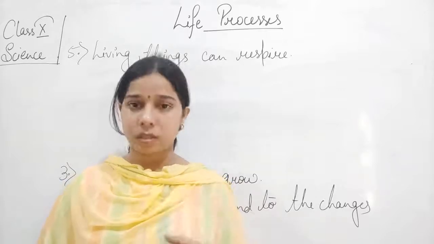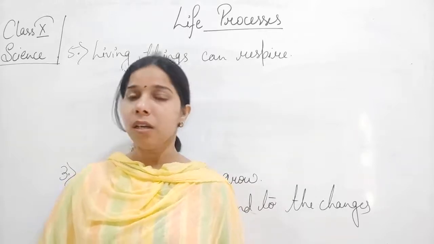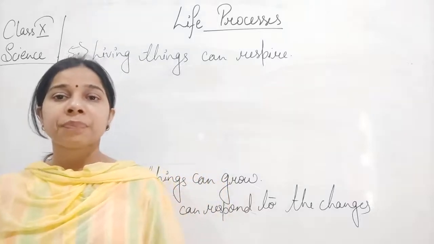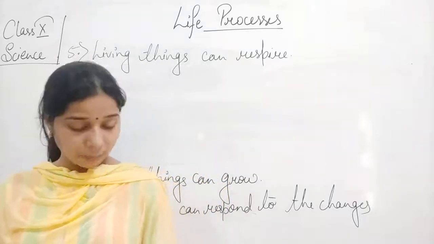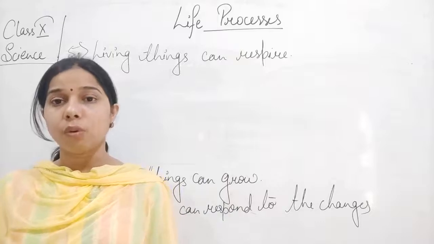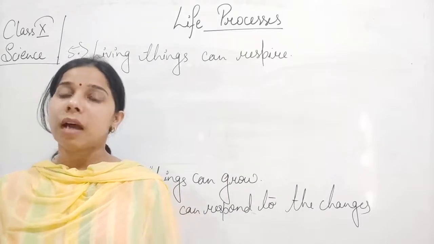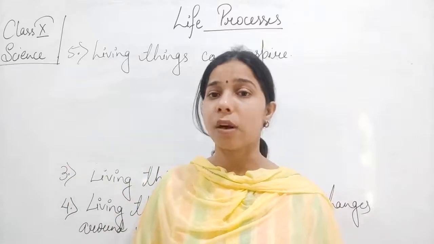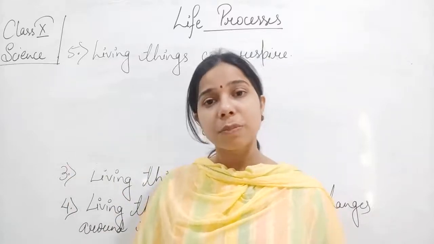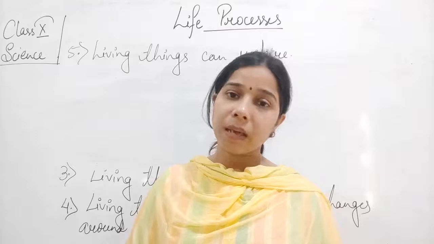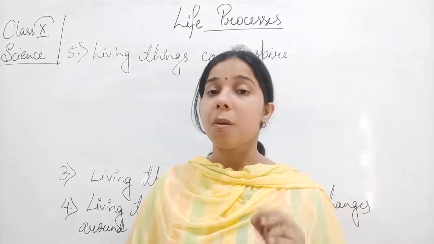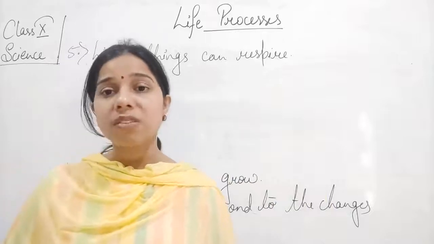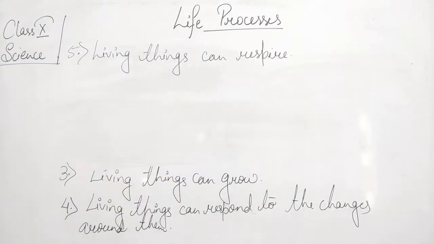We take oxygen through the process of breathing. This oxygen reaches the cells, and there it reacts with the glucose, and finally the glucose and the oxygen help in providing the energy, and this process is called respiration. This respiration process occurs in plants as well as in animals. But in non-living things, no such respiration occurs.